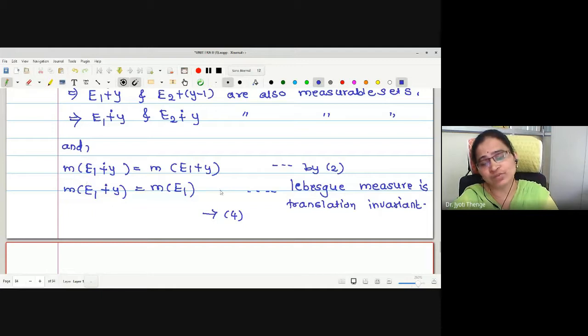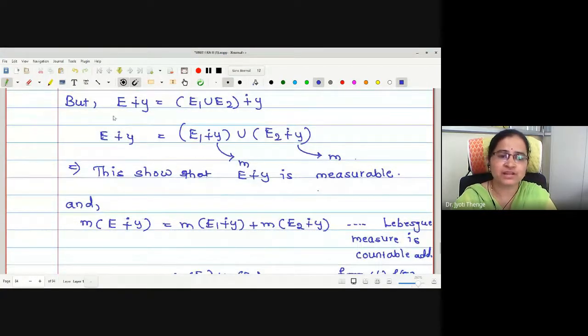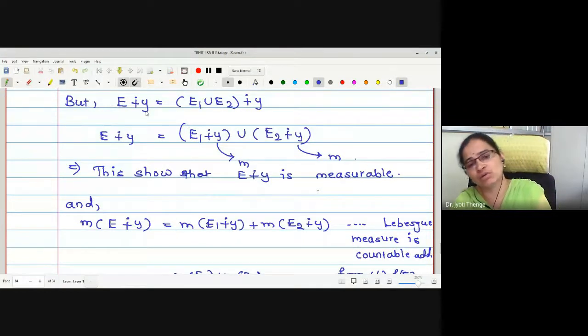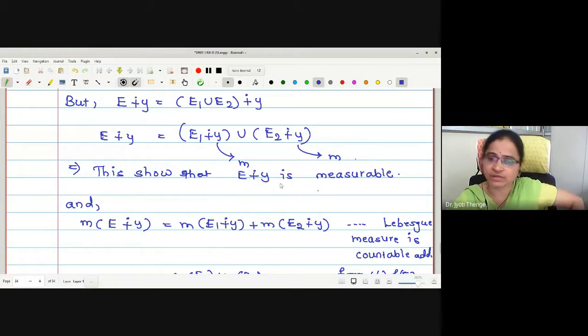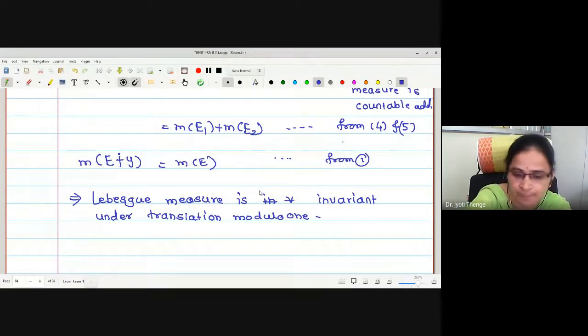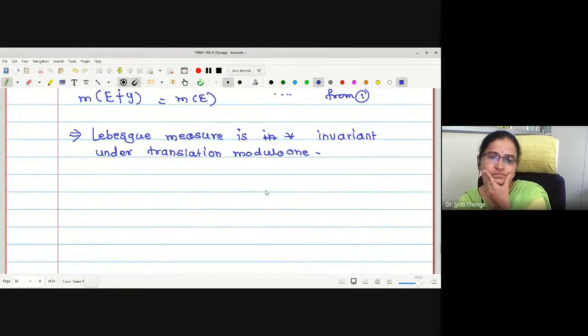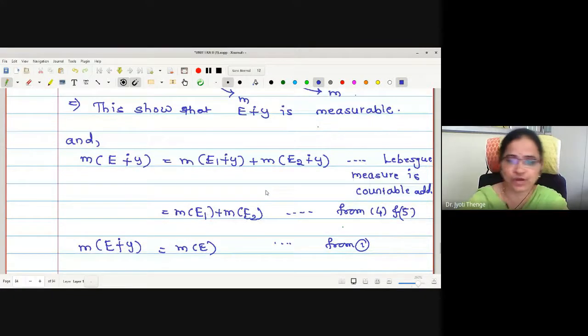Also, we have found their measure values. What is the measure value we have obtained? Measure value of E1 sum modulo 1 with Y is measure of E1. Similarly, the second is measure of E2. And then finally, we have written what is E sum modulo 1 with Y, which proves that E sum modulo 1 with Y is measurable and both the measures are the same. Which actually proves that Lebesgue measure is invariant under translation modulo 1. Yes, if you have any difficulty, you can ask. Do you have any difficulty in this lemma?